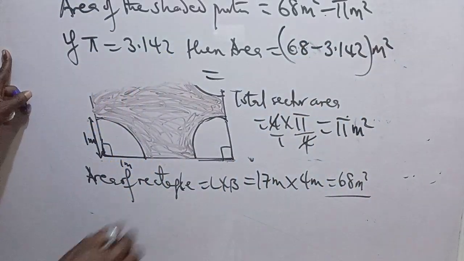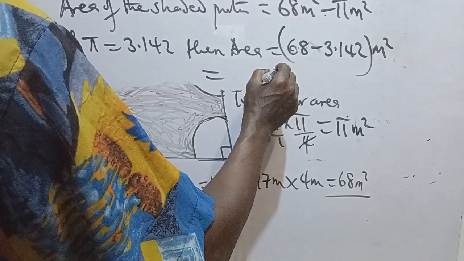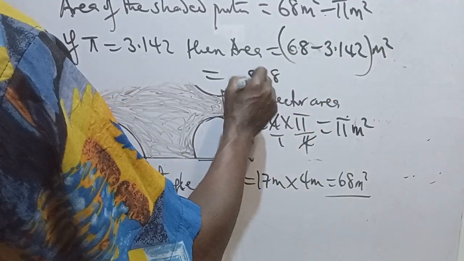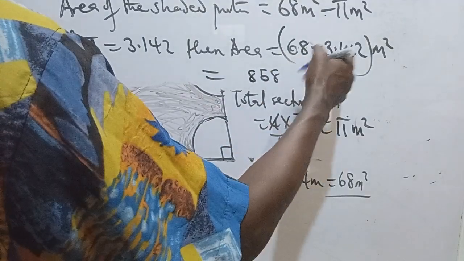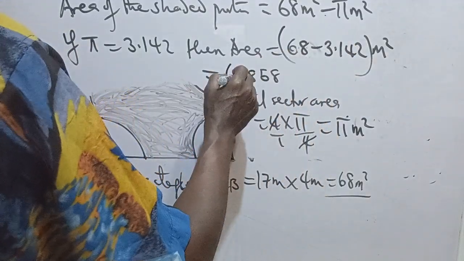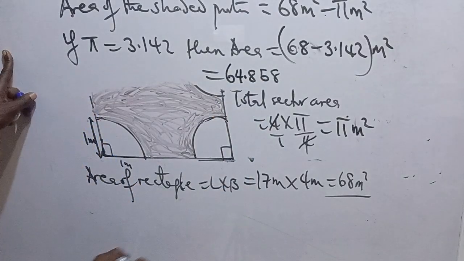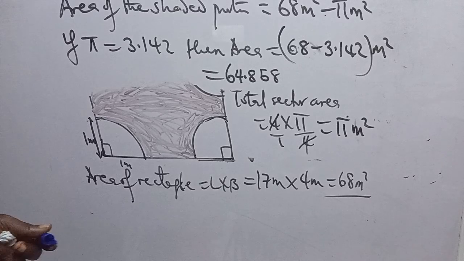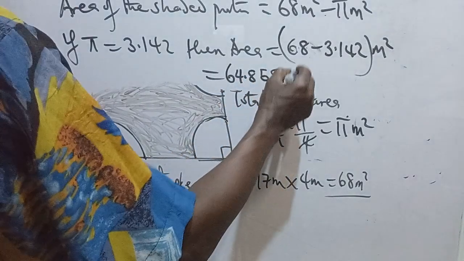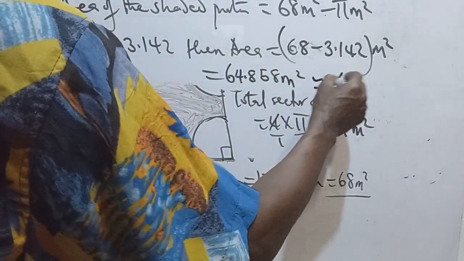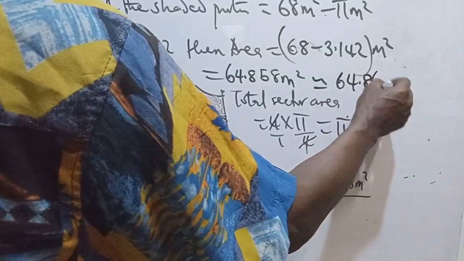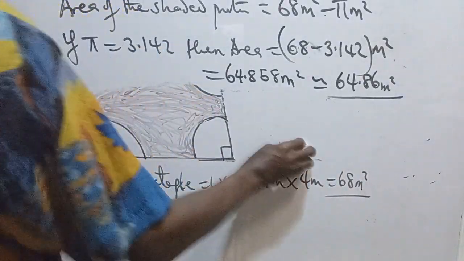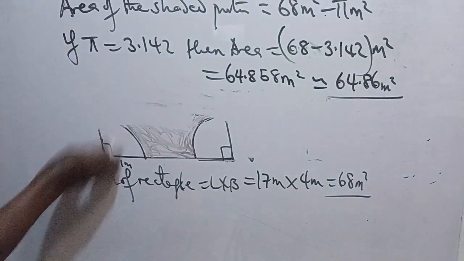By the time you subtract this, you have 8 left here. We're trying to subtract, then this is 64.85. Is that correct? You can check if that is correct. So approximately 64.86 meters squared. So that's the area of the shaded portion. With this, we have come to the end of this problem.